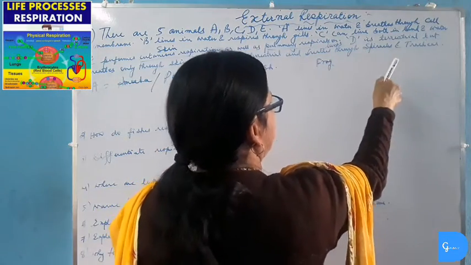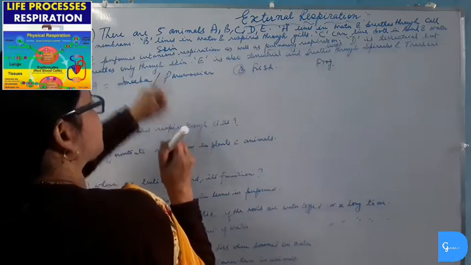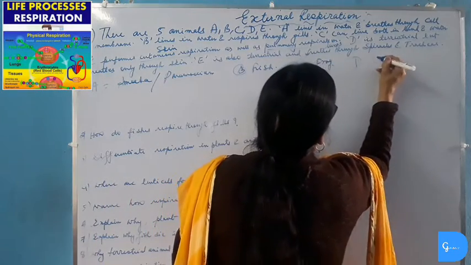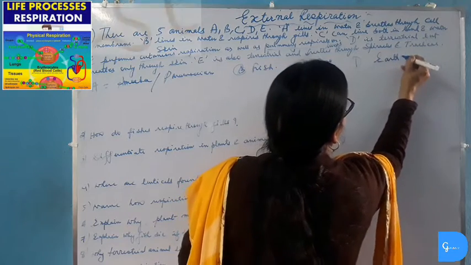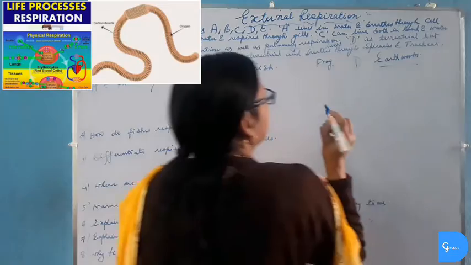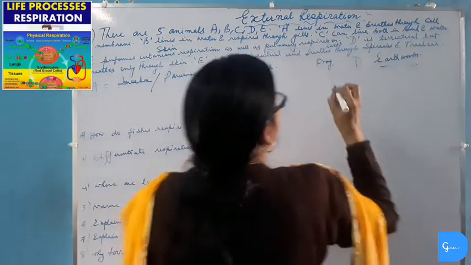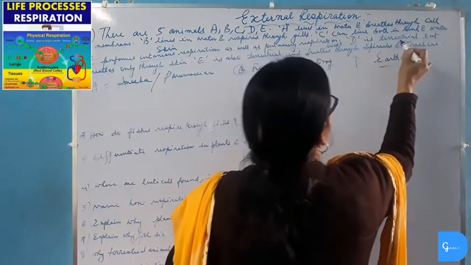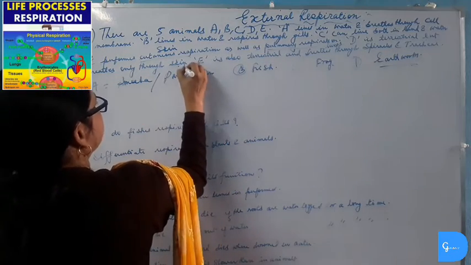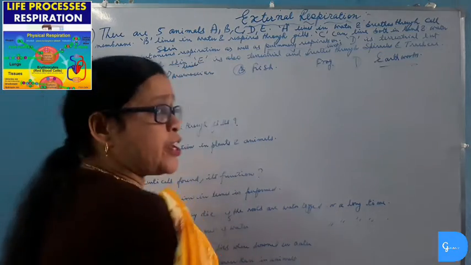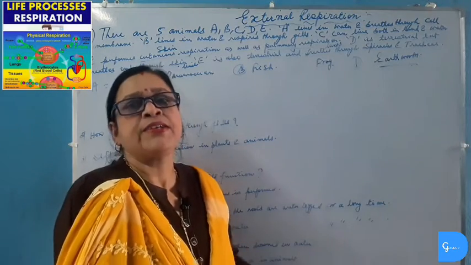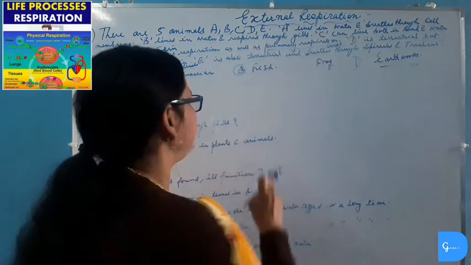D is terrestrial but breathes only through skin. The animal like earthworm can breathe through skin, and earthworm is terrestrial animal. But if it is given that D is aquatic animal and breathe through skin, then it will be leech, because leech also breathe through skin, but leech is aquatic whereas earthworm is terrestrial.